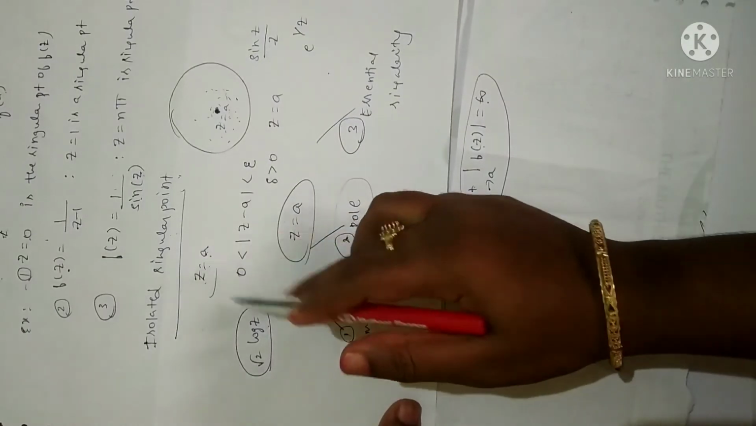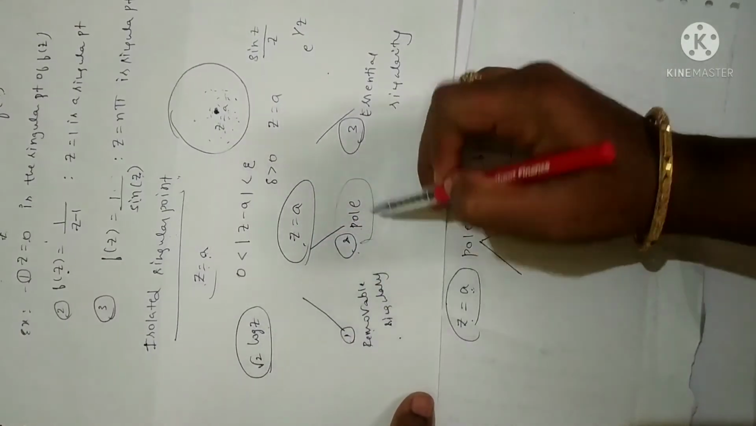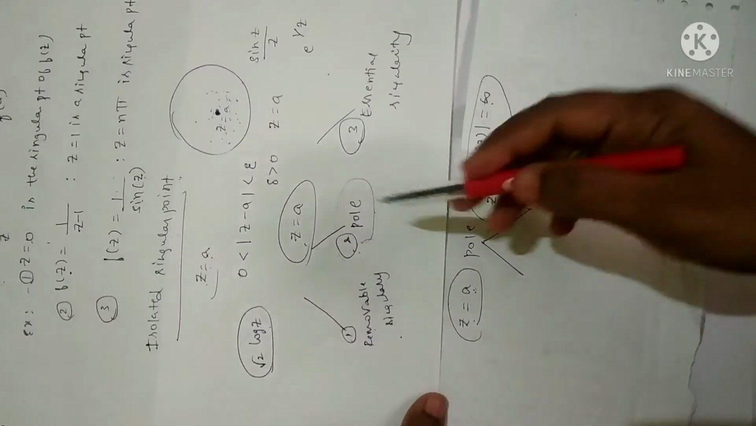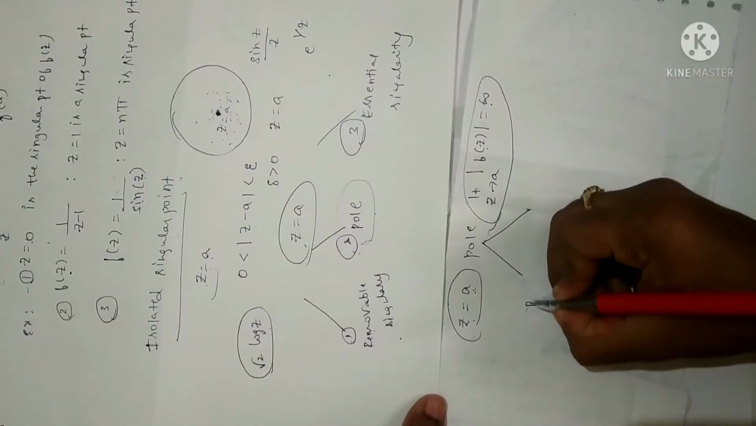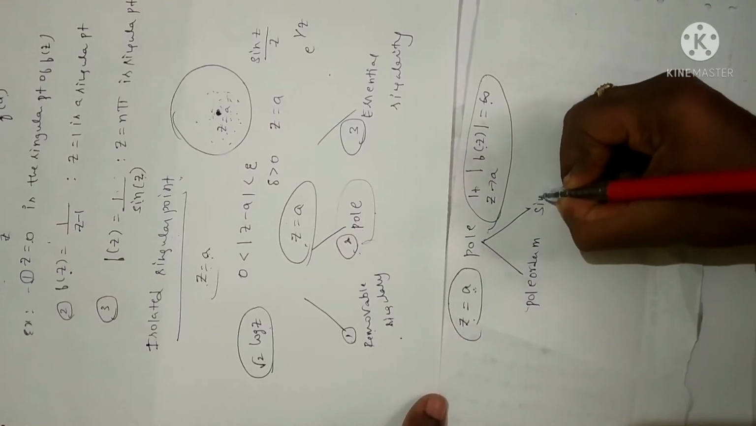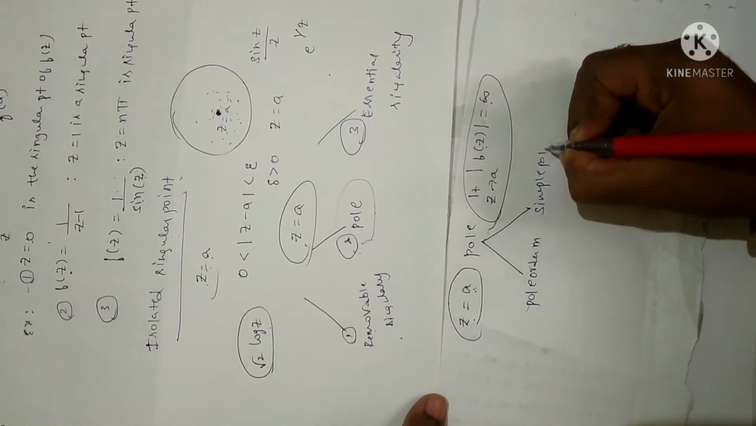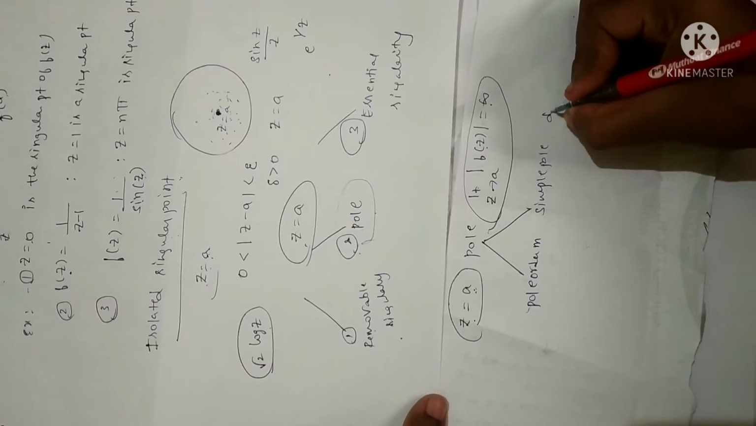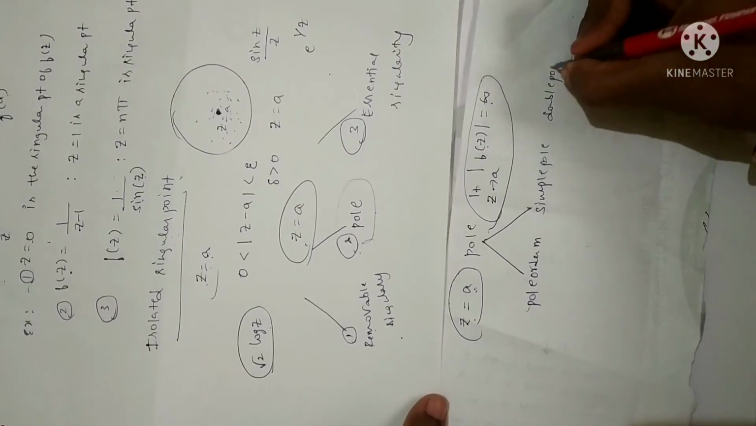Further, we have two types of poles. See here, in isolated singular point we have removable singularity, pole and essential singularity, and again in pole you have two types. It is pole of order m and simple pole. Depending upon the order of the pole, we can also define double pole.